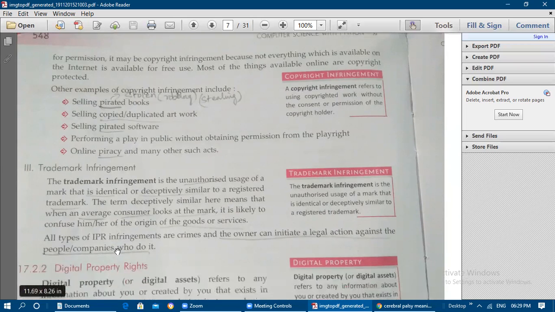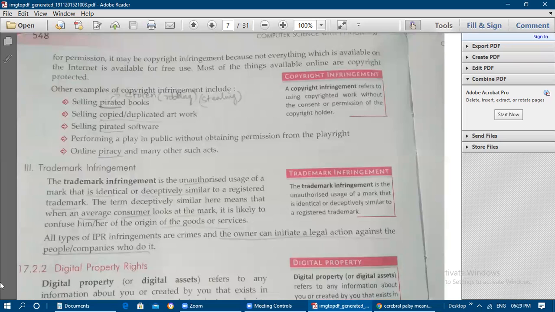Okay, next is trademark infringement. It is unauthorized usage of a mark, that is a symbol. Unauthorized, that is without getting the permission, is the other meaning of unauthorized. So unauthorized usage of a mark that is identical or deceptively similar to the registered trademark. Deceptively means what?